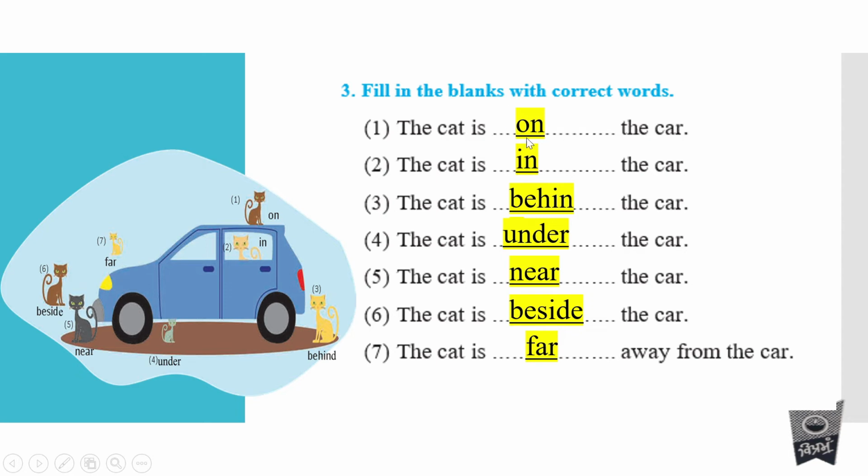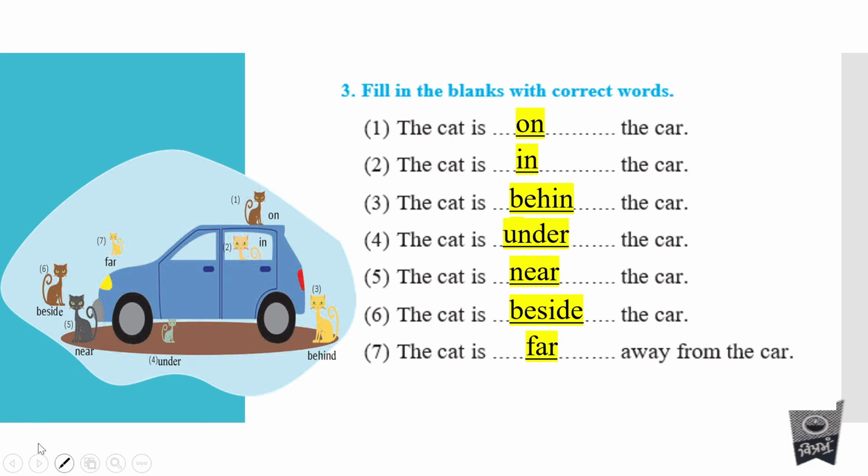So we have to write on here. In the second picture the cat is shown in the car. The spelling is wrong over here. D is not written. So behind. The cat is behind the car. The spelling is already there in your textbook. You have to copy the same one. By mistake, I have not written D over here. Let me see if I can write it now.